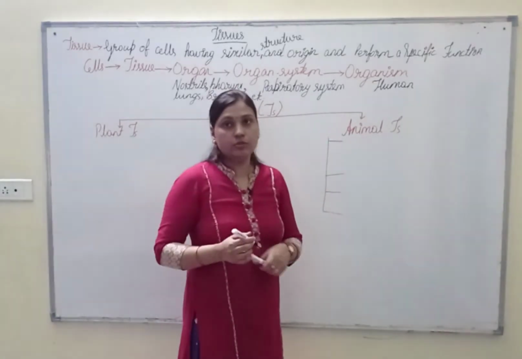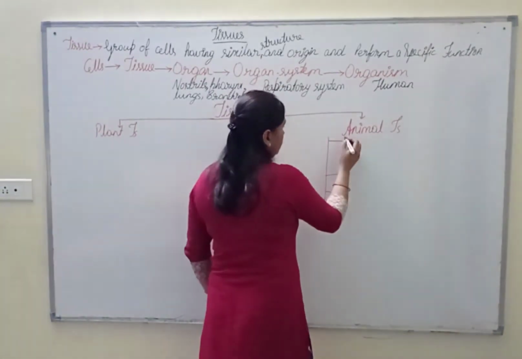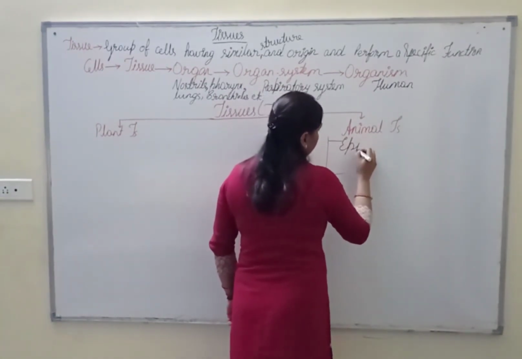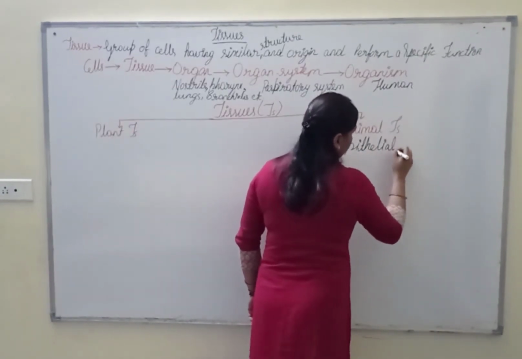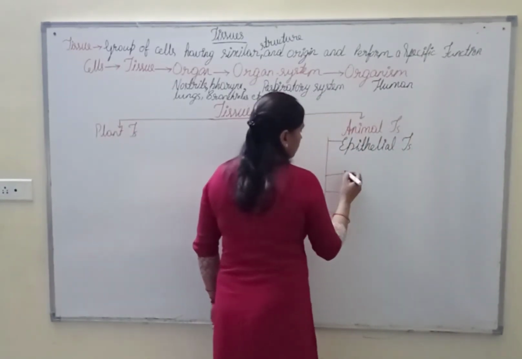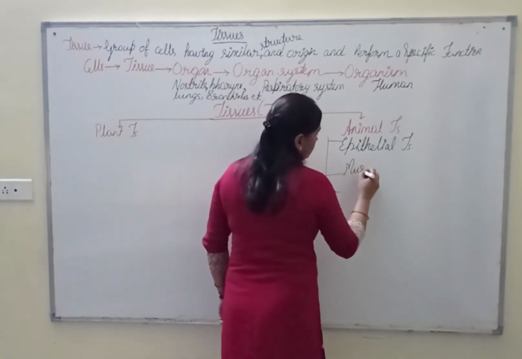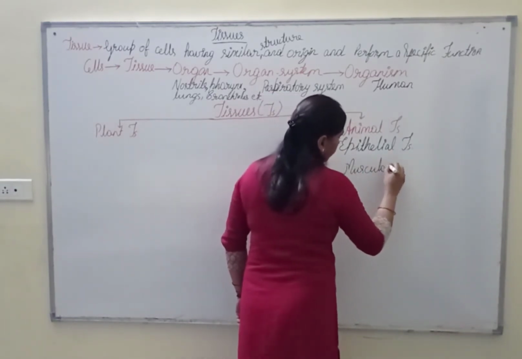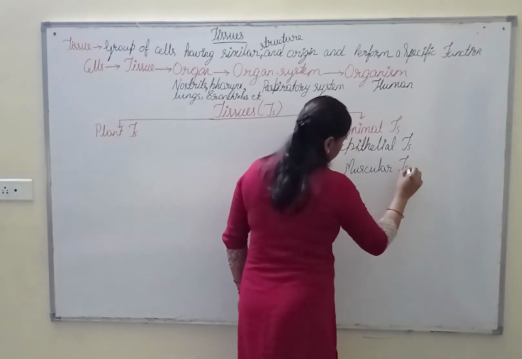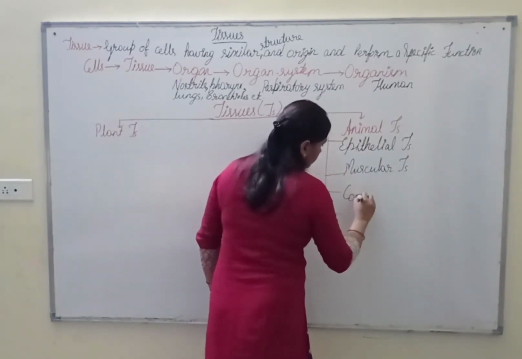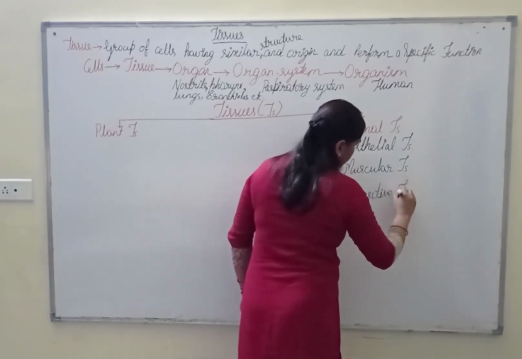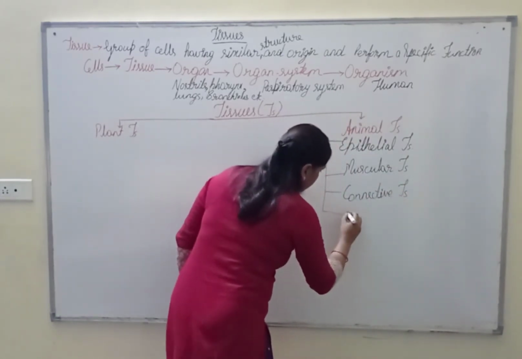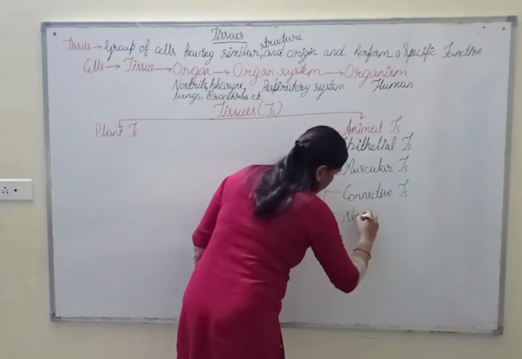These animal tissues are of 4 types: epithelial tissue, muscular tissue, connective tissue, and the fourth one is nervous tissue.